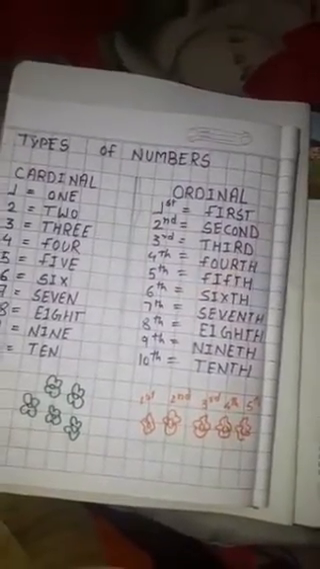Okay class, now we are going to start our chapter numbers. At the beach, Ragini and Madhu are playing on the beach. They have collected many types of shells. So you have to count the seashells collected by Ragini and Madhu. We have to count the seashells and write the numbers and their number names. These are the seashells we have to count.